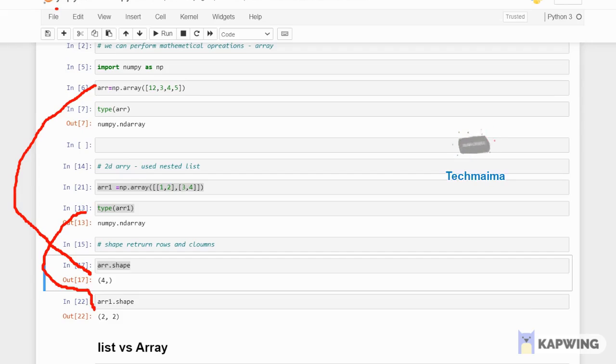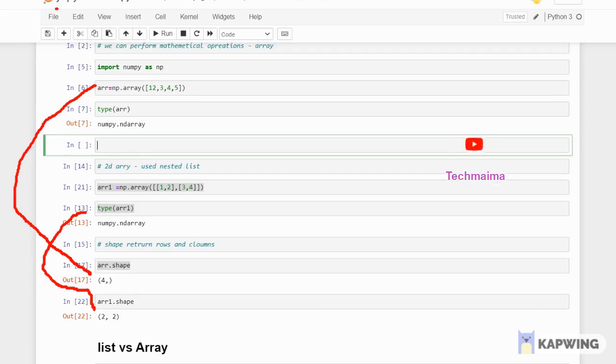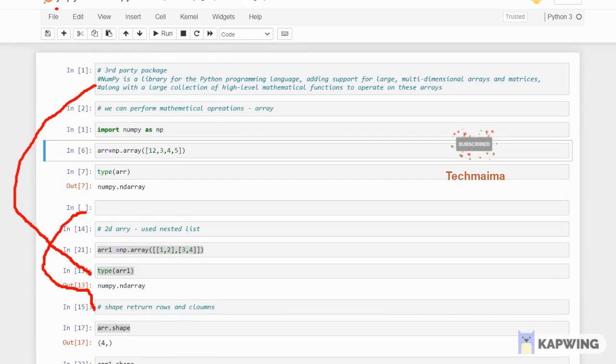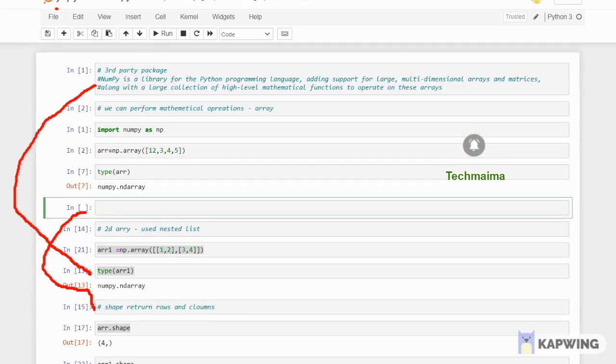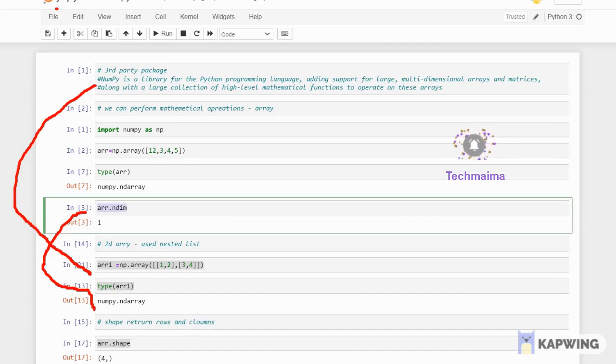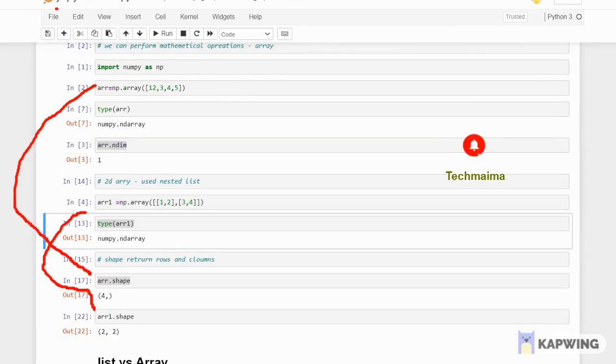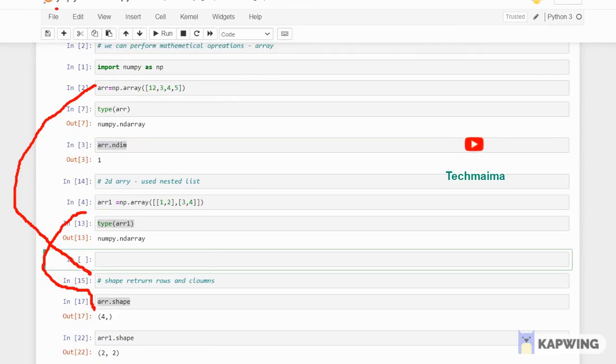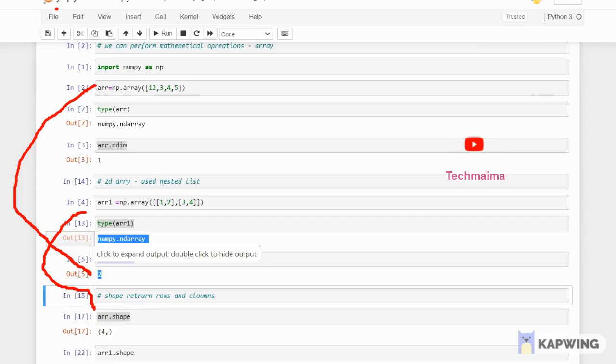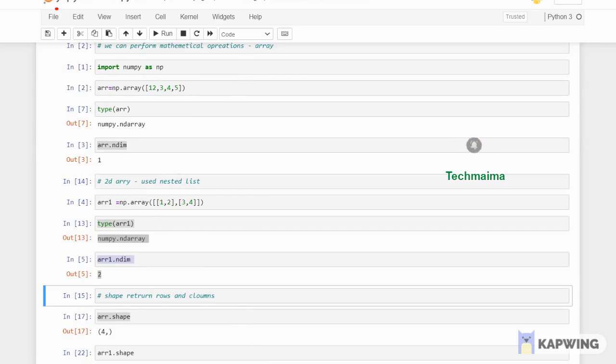If you want to check the dimension, what you have to do is use arr.ndim. To check the dimension, you have to use ndim. So it's a one-dimensional array. If I check for arr1.ndim, it's a two-dimensional array, right? This is how you can perform it. This is very basic. I have explained what is an array, what is a one-dimensional array, what is a two-dimensional array, and how to check the dimension of an array. That's all we have seen in this topic.